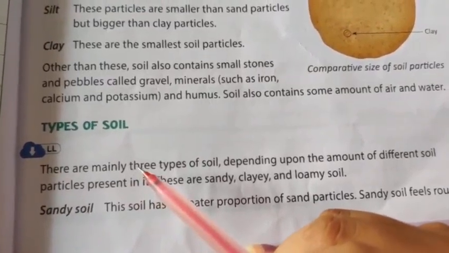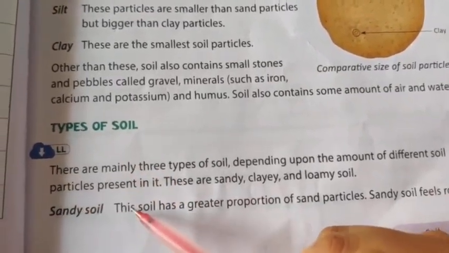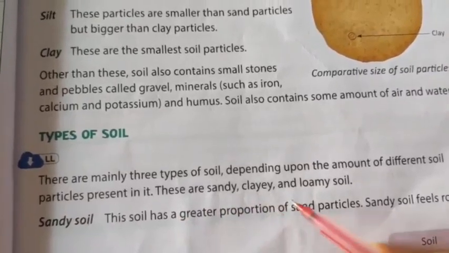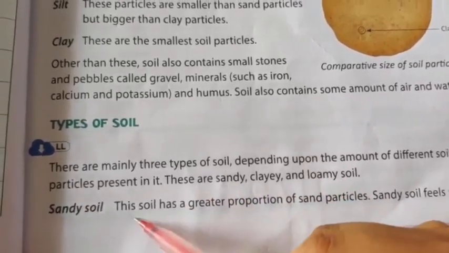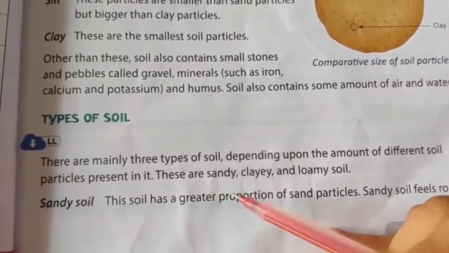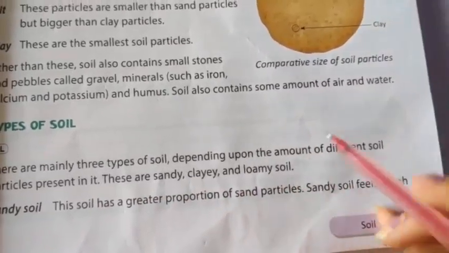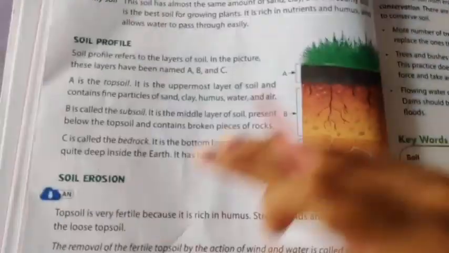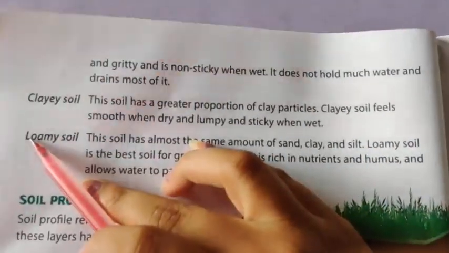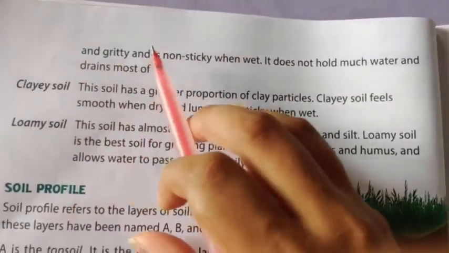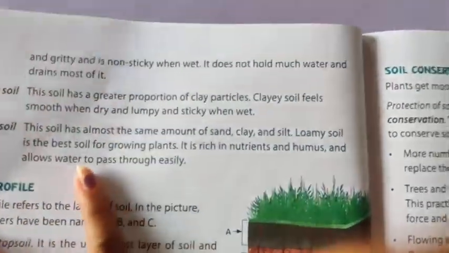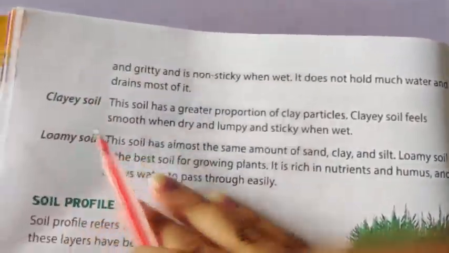So the first type of soil is sandy soil. This soil has a greater proportion of sand particles. Sandy soil feels rough and gritty and is non-sticky when wet. It does not hold much water and drains most of it.